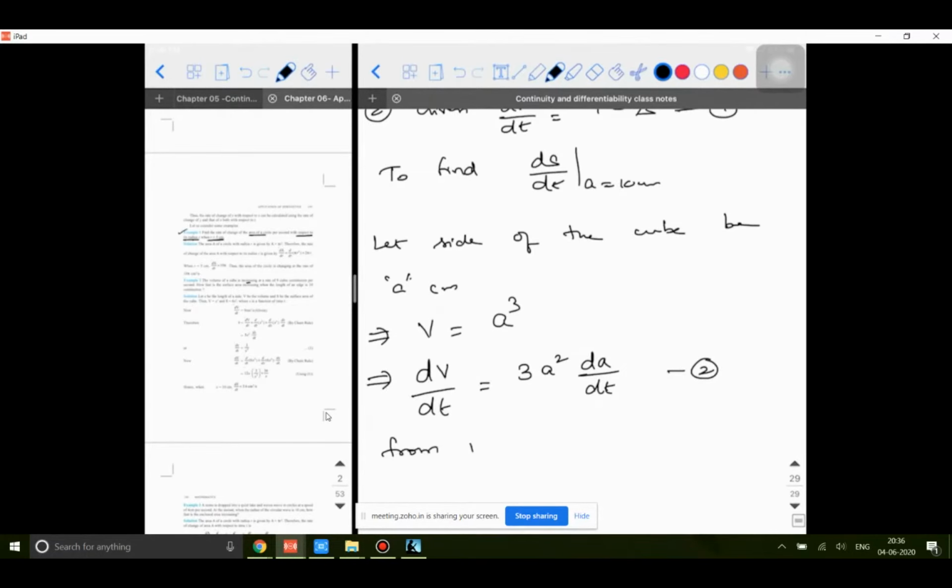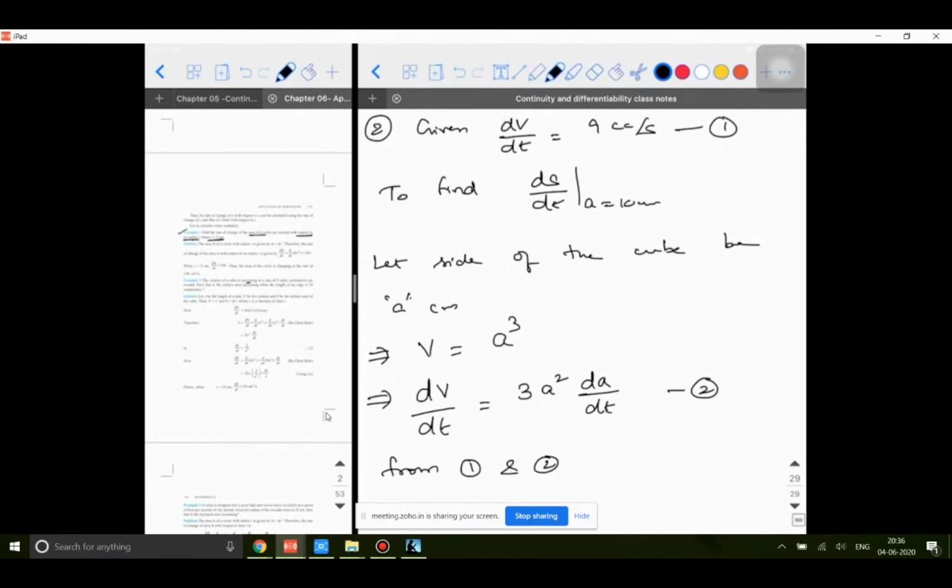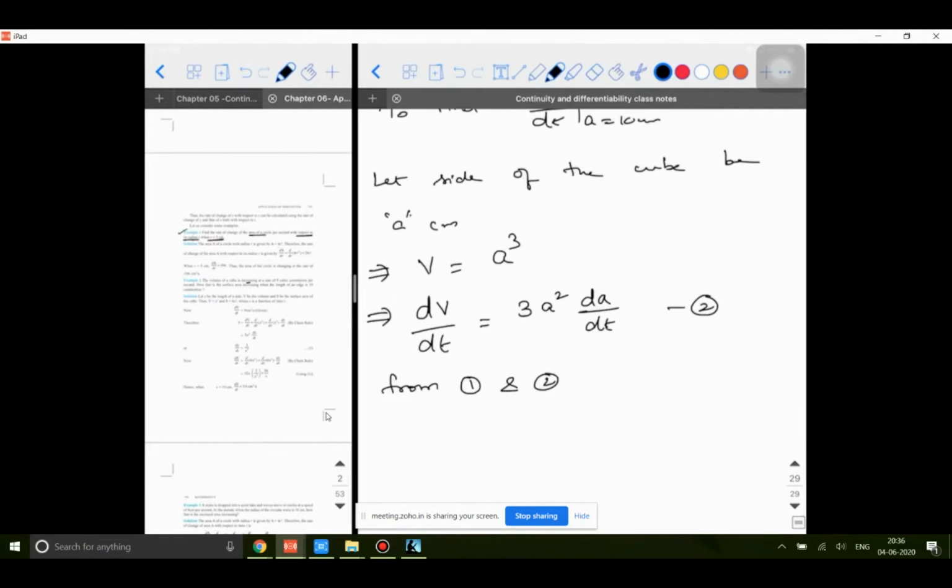So from 1 and 2, what is that you can conclude? In the place of dV by dt, I can write it as 9. So 9 is equal to 3a square into dA by dt, which implies dA by dt will be equal to 3 divided by a square. So let this be step number 3. Is there any doubt to this step?